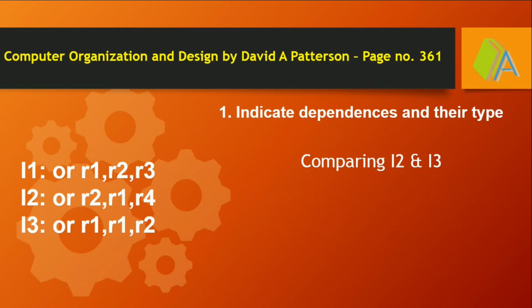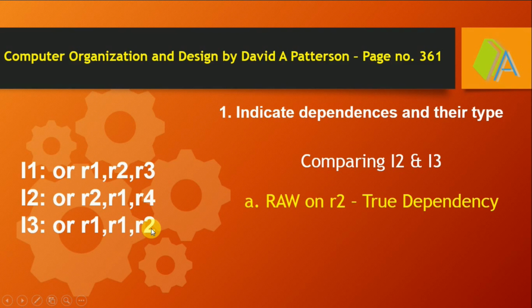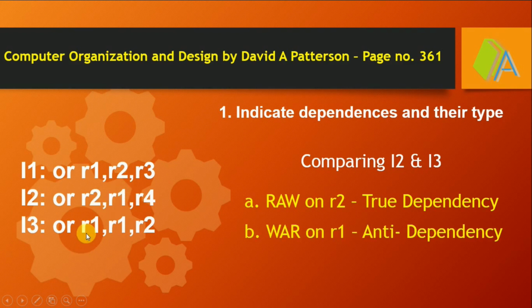The third case, we are comparing instruction 2 and 3. Here also we have two dependencies, one due to R2 and another due to R1. R2 is waiting for the data from instruction 2, so it is read after write. It is a true dependency that has to be overcome by implementing forwarding or bypassing mechanism. The second dependency is write after read, so this is anti-name dependency. It is not a major issue.